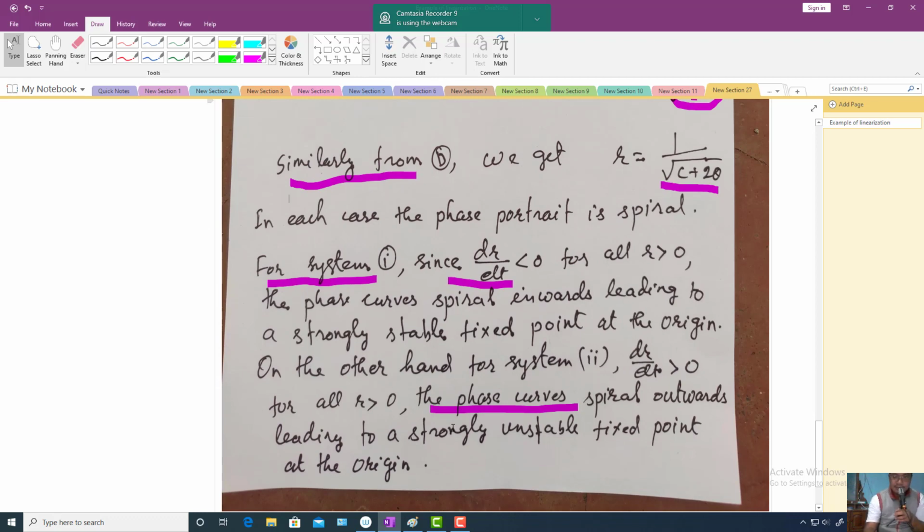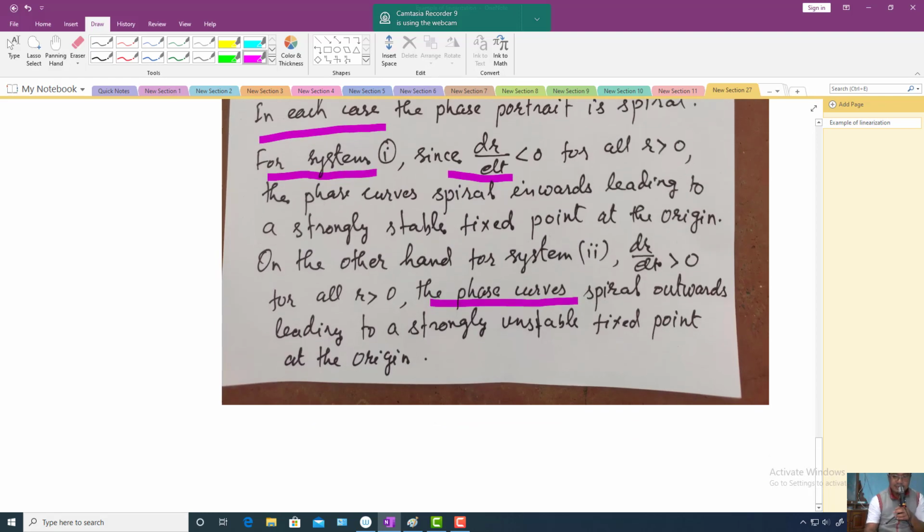This is a very important example. It can be asked in the examination for 10 marks, and a similar example can also be asked. In this case the phase portrait is a spiral. For system 1, since dr by dt is negative for all r greater than 0, the phase curve spirals inward, leading to a strongly stable fixed point at the origin.